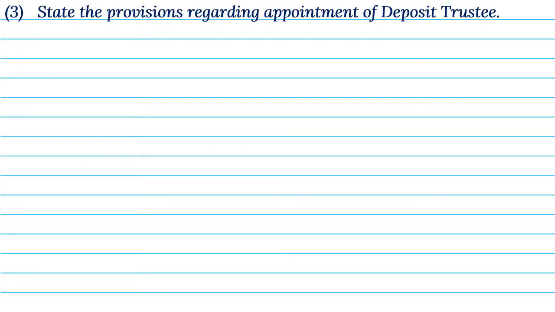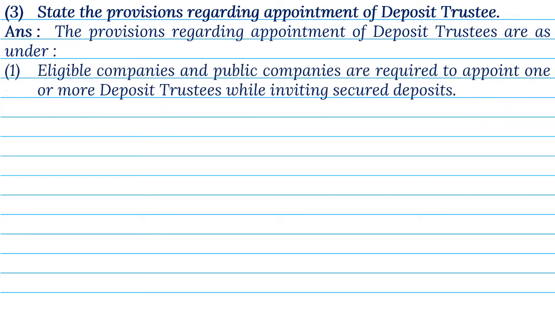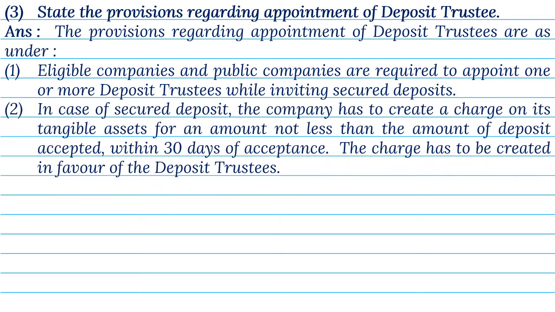3. State the provisions regarding appointment of deposit trustee. Answer. The provisions regarding appointment of deposit trustees are as under. 1. Eligible companies and public companies are required to appoint one or more deposit trustees while inviting secured deposits. 2. In case of secured deposit, the company has to create a charge on its tangible assets for an amount not less than the amount of deposit accepted within 30 days of acceptance. The charge has to be created in favor of the deposit trustees.